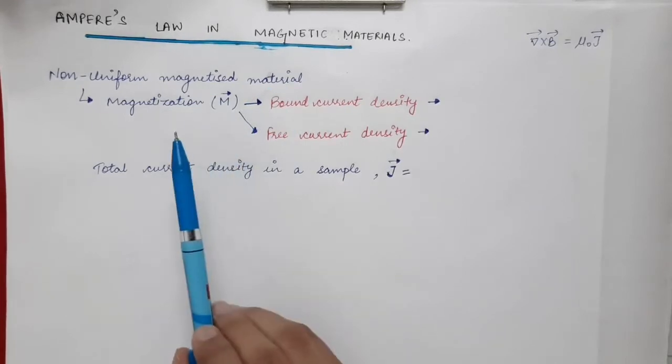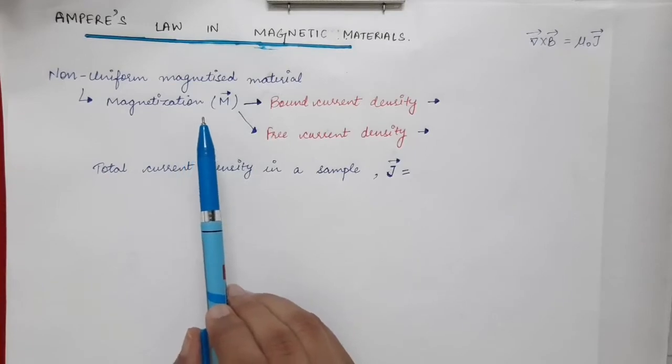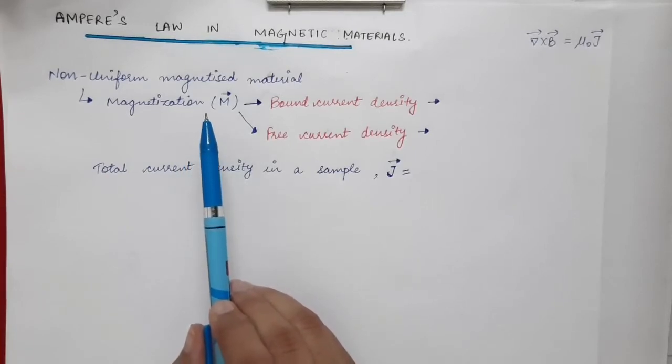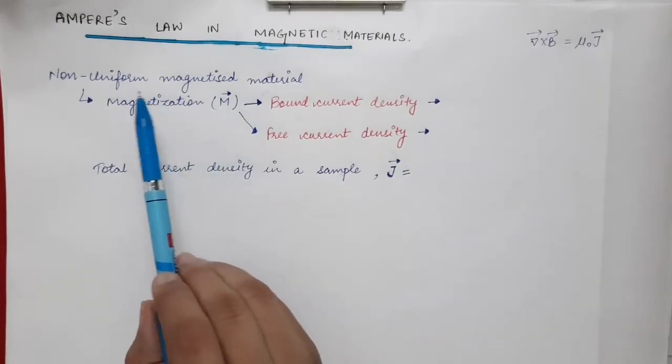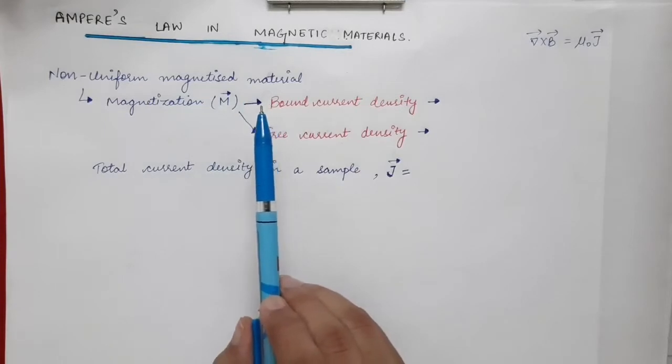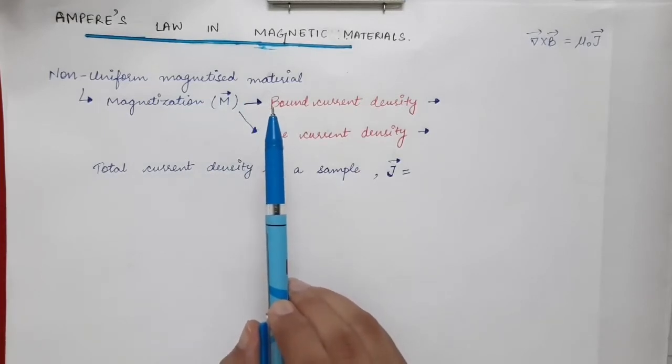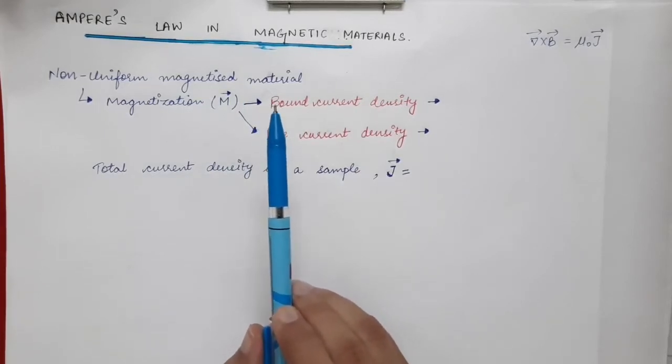Now this magnetization in the material is due to the bound current. We have already seen in the previous lecture that in non-uniformly magnetized materials, there is a current flowing through the sample, and that current is called bound current.